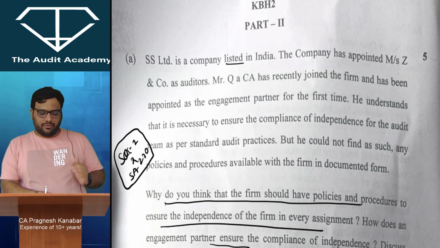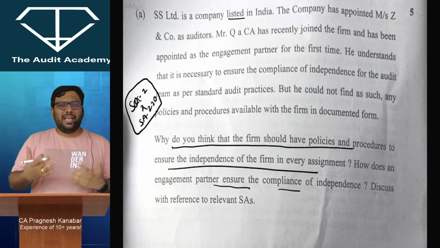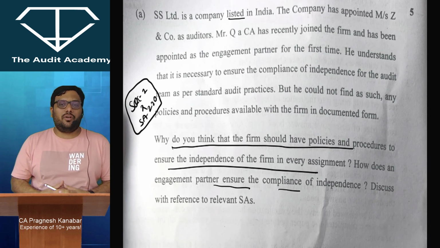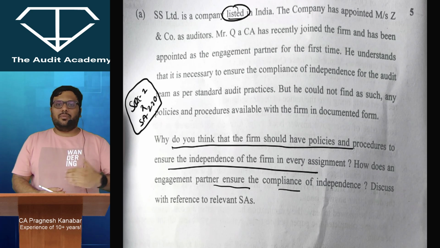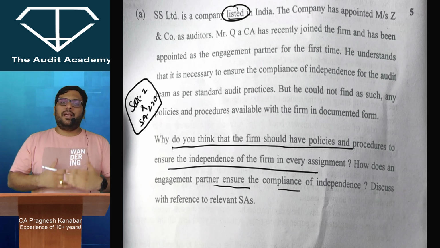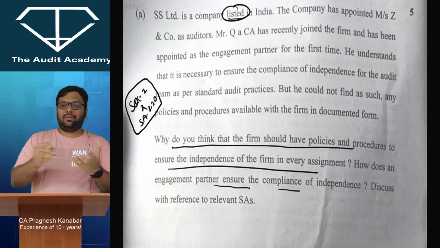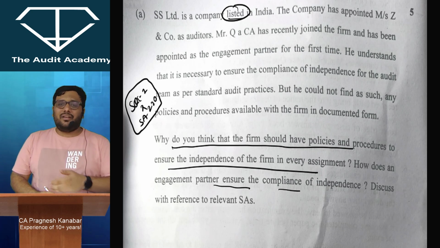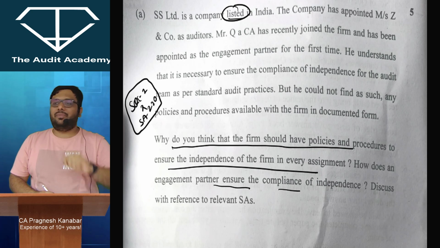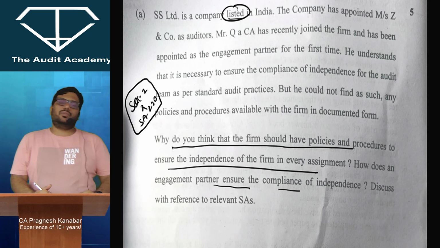Okay, so question number 1A, it was all about your SQC1 and SA220 concept of independence. It was a listed entity. So in a listed entity, there are some compliances to be done, regarding annual declaration, before accepting the audit, that you have to give a written declaration that the team is independent. And then there are some annual compliances to be taken, that you have to take a declaration from the team that they have complied with independence. Then, once in 7 years, the engagement partner needs to be rotated.